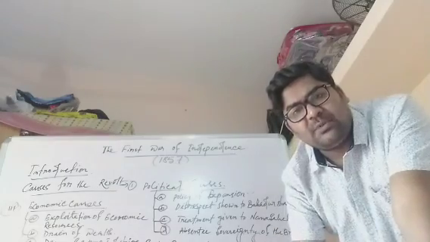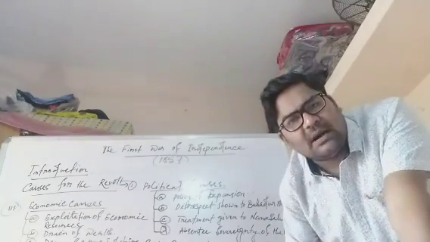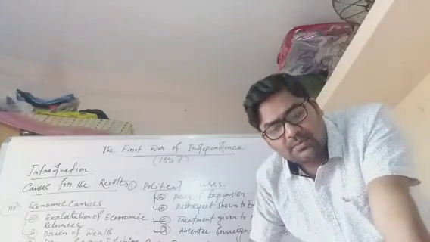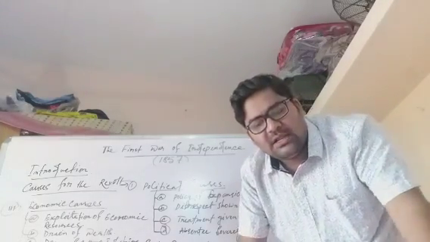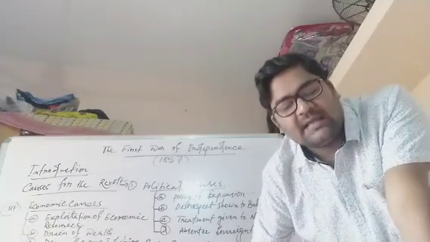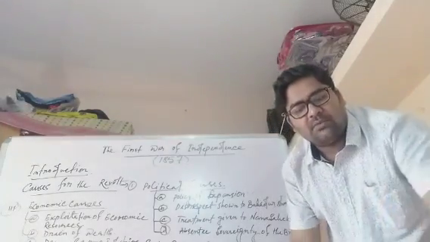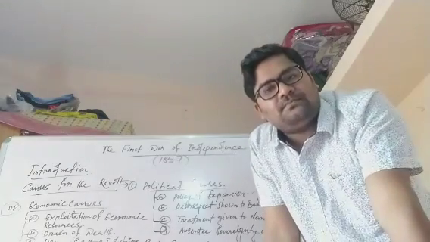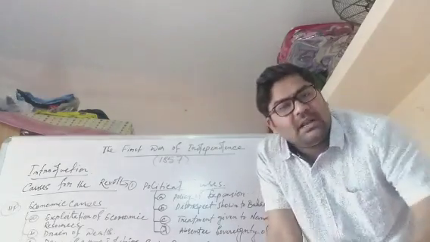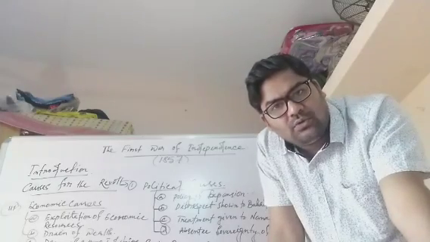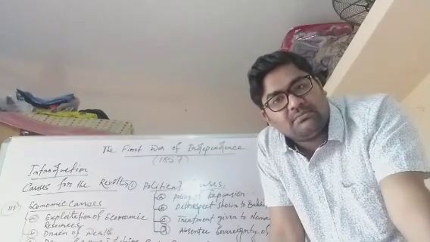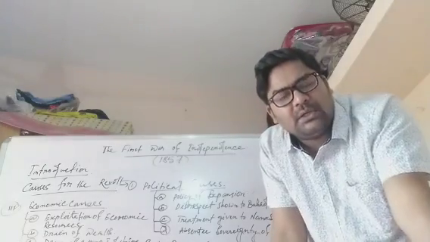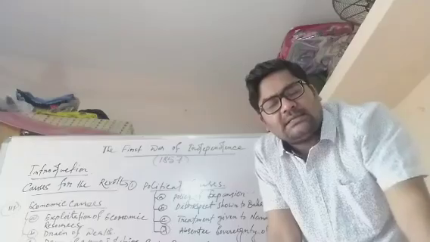So first is ill treatment of the Indian soldiers. The East India Company established the British Empire in India with the help of Indian soldiers. But even then, despite the fact that Indian soldiers were as efficient as their British counterparts, they were poorly paid, ill-fed, and badly housed. As well, Indian soldiers were not allowed to use any kind of religious mark, to keep their beard, or to use the turban, etc.